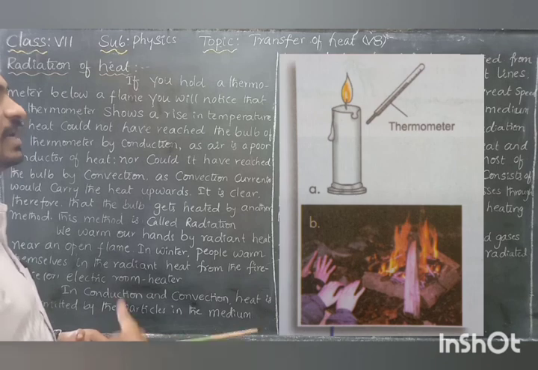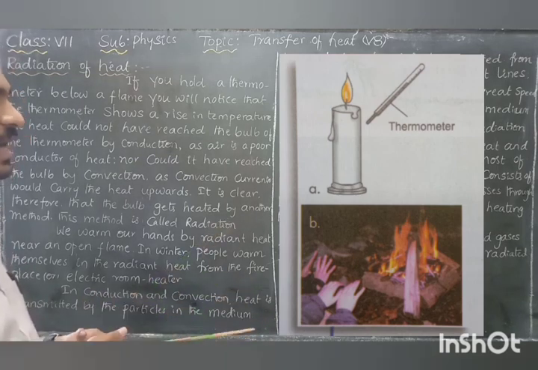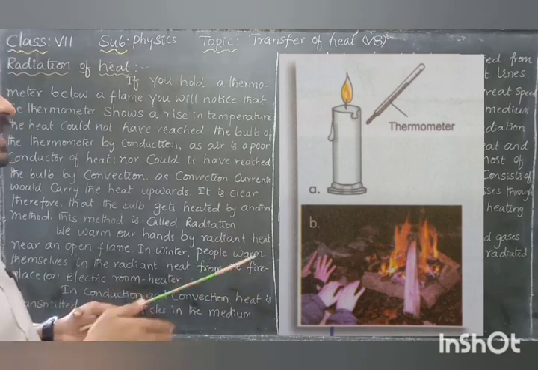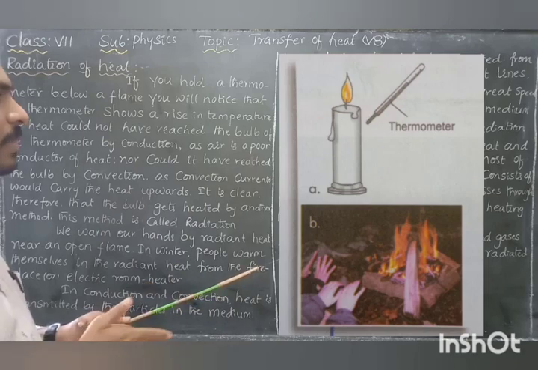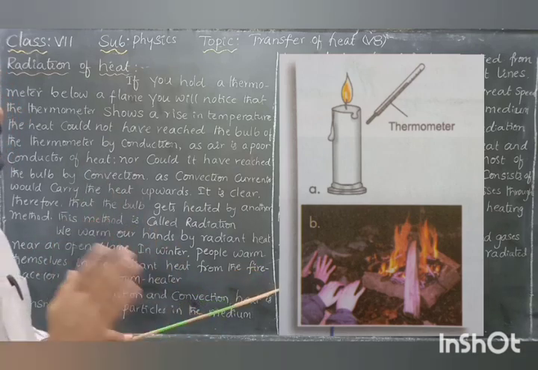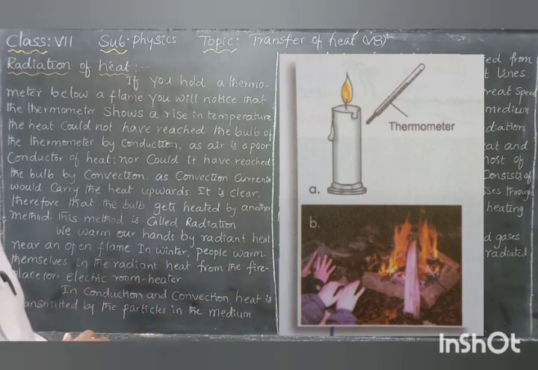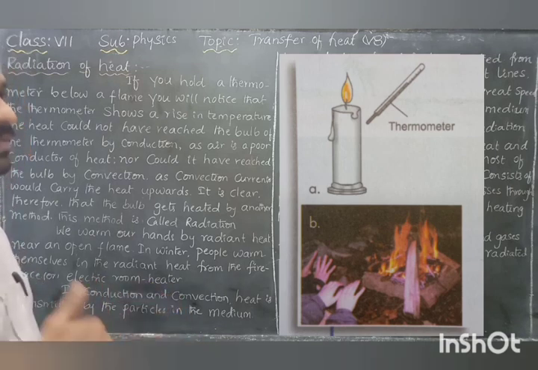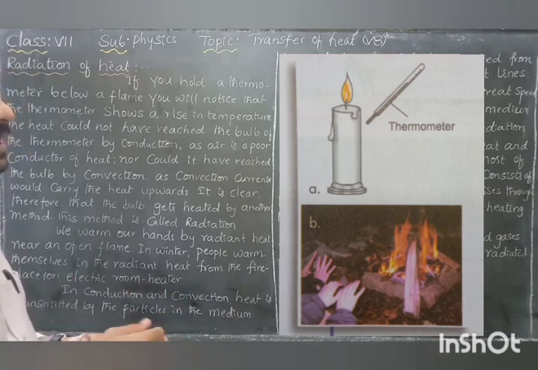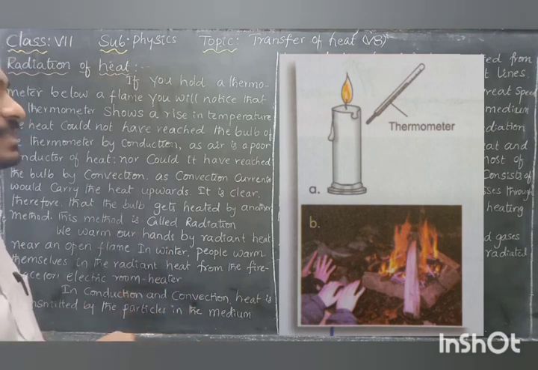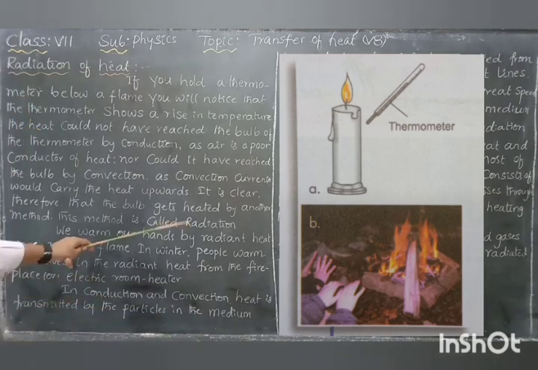Apart from convection and conduction, conduction is nothing but both bodies being in contact, but the bulb of the thermometer and the flame are not in contact here, and the convection current is always moving upwards. Between the bulb and flame, the air is a bad conductor of heat. Heat does not move through the air from the flame to the bulb, yet it is showing the rising temperature. Apart from convection and conduction, there is another method, and the rising temperature in the case of the thermometer is due to that method, called radiation.